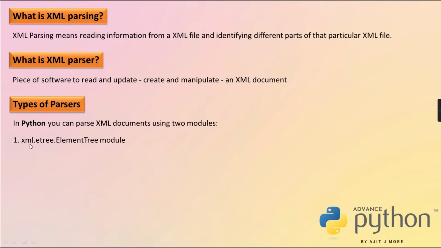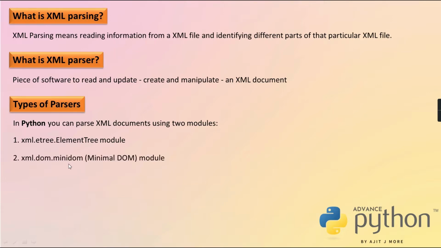See, XML is one package, in that etree, that is element tree, is a sub package, and then we have a module called element tree, and in that again there is a class called ElementTree. The entire XML document is treated as one object of class ElementTree. And then each and every element in that document is treated as an object of class Element. All that we will discuss, don't worry.